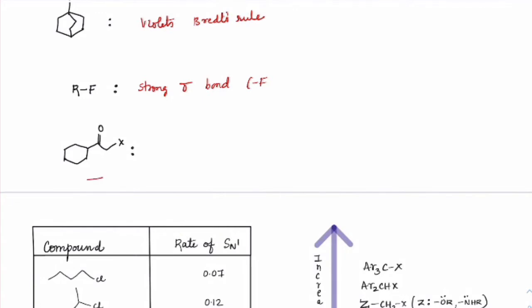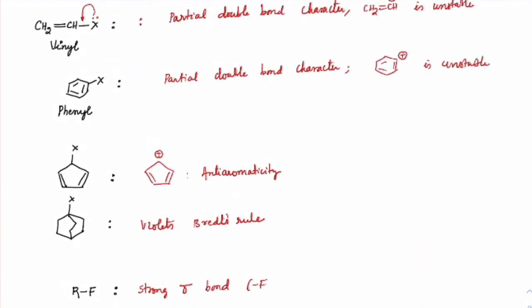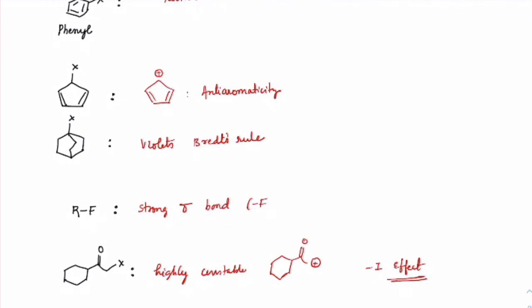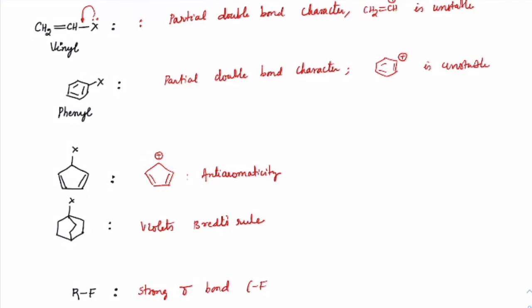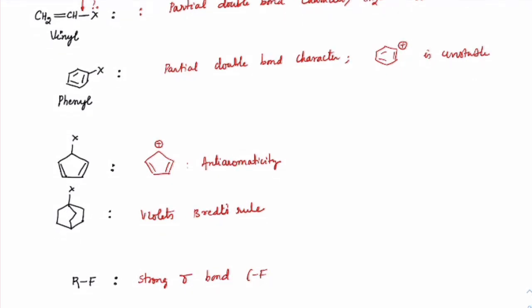But this one was very strongly happening for SN2, but here there is a highly unstable carbocation, because a carbocation formed at this position will be highly unstable, as C=O is strongly pulling by the -I effect. So these are the cases where you can be rest assured that they do not go for an SN1 reaction. So all of you made these brief points.